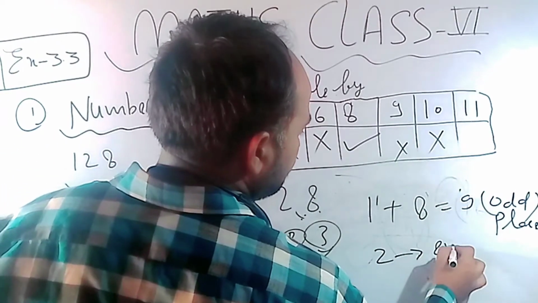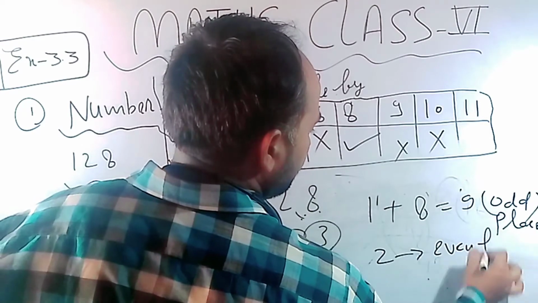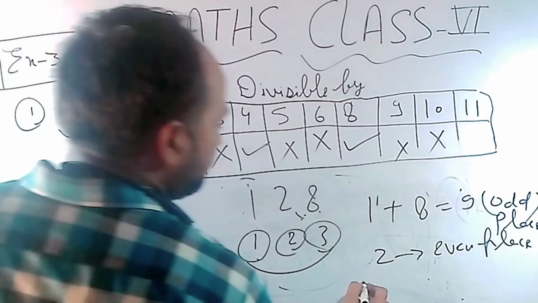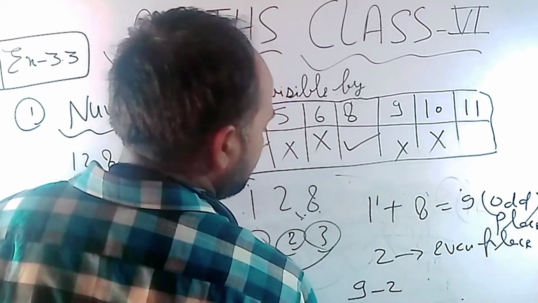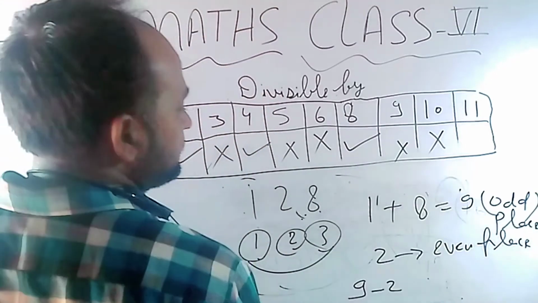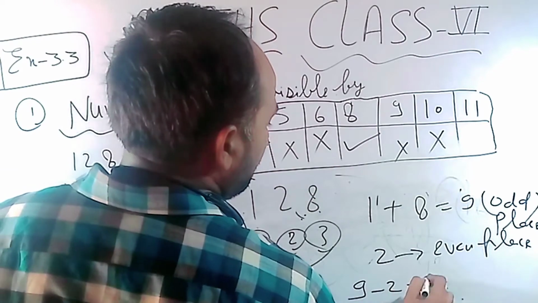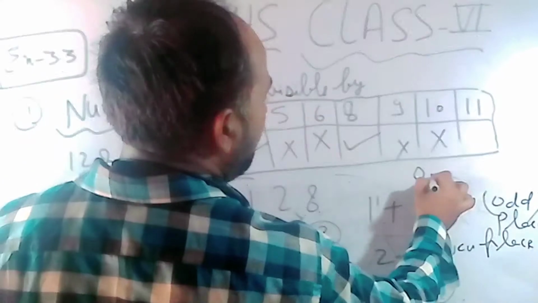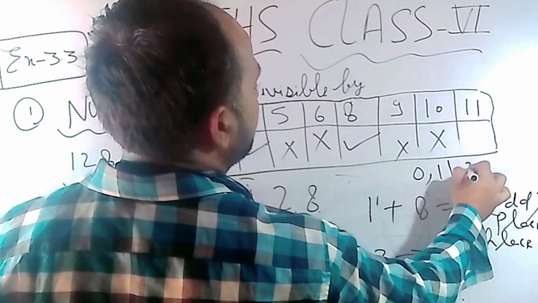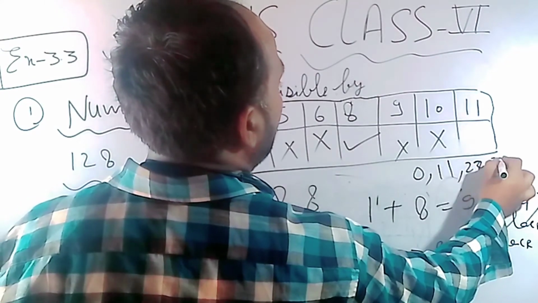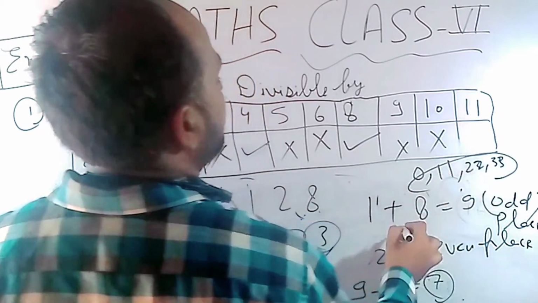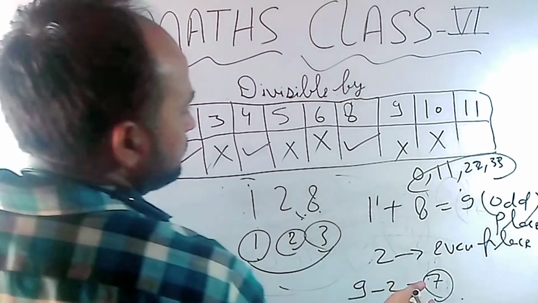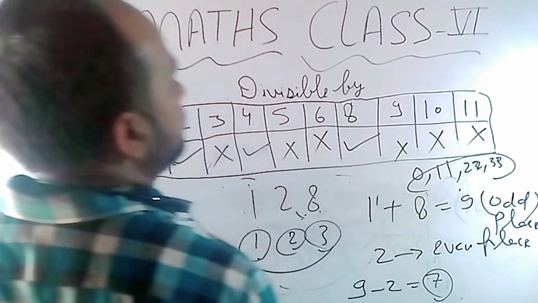After that you have to subtract the even place sum from the odd place sum, and whatever number is coming, if it is 0 or a multiple of 11, we can say that number will be divisible by 11. So here it is 7, so 7 cannot be, so not possible.